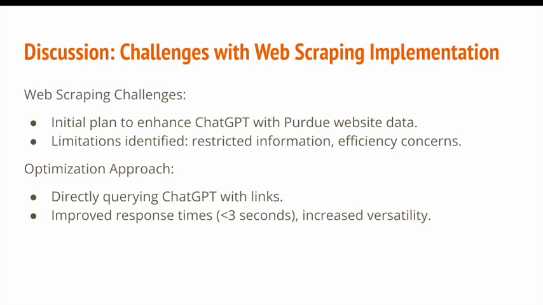This approach drastically improved our response time. We saw a decrease from an initial 210 seconds to less than 3 seconds per query, enhancing efficiency by more than 70 times. For that reason, we decided not to use this function in our model, and this was our limitation.